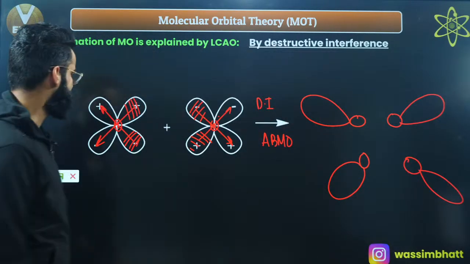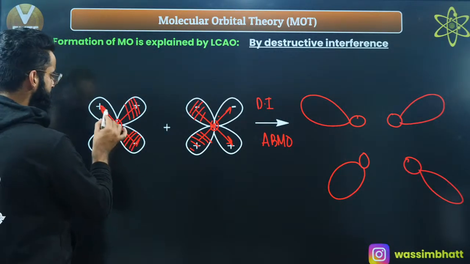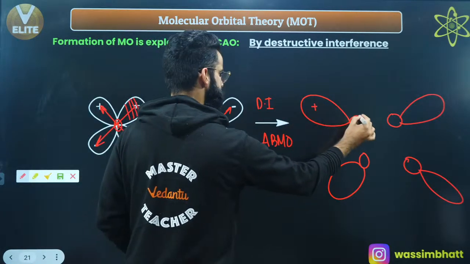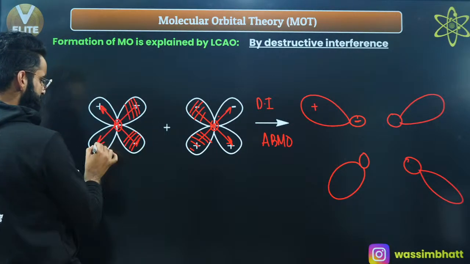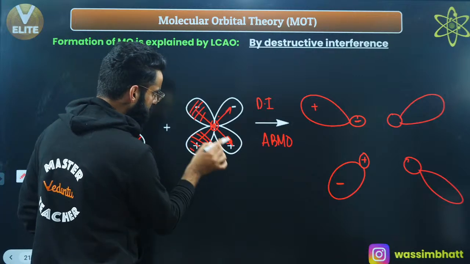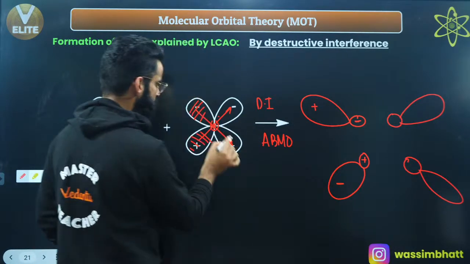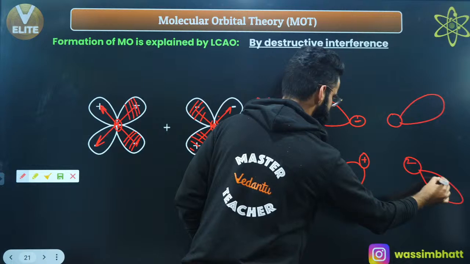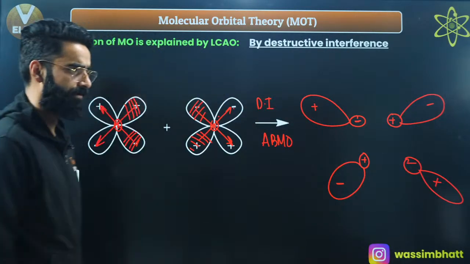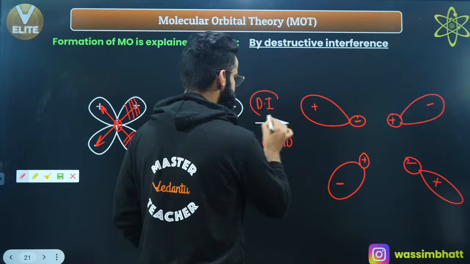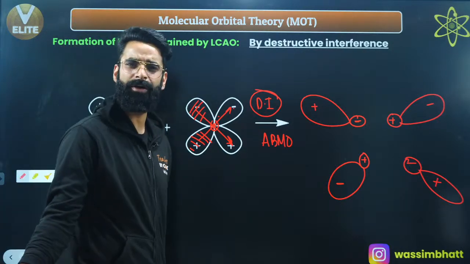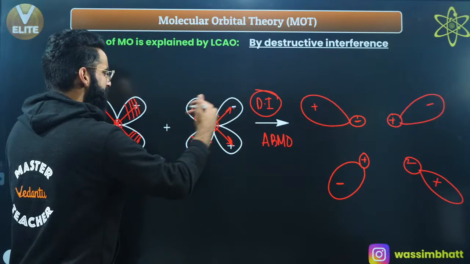Right? Let's give the signs. Have a look. This was positive, and this lobe which shrank is negative. So this was positive. This lobe which shrank is negative. This was negative. This was positive. So this is negative. This one is positive. Similarly, this lobe which shrank was negative, so this is negative, this is positive, and over here, this is going to be negative, this is positive, correct? Right? So first of all, if I ask you, is this a destructive interference? Yes. Is it going to form the bonding molecular orbital or anti-bonding? It's absolutely going to be anti-bonding molecular orbital, right? So was it axial overlapping or parallel overlapping?